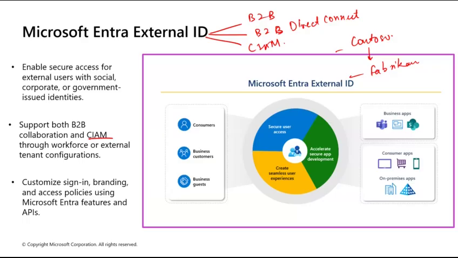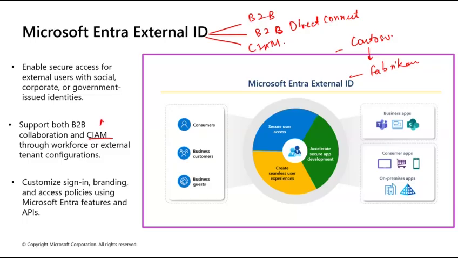Now, that's your external identity. External identity is Microsoft's way of saying stop creating new usernames and passwords for people who don't work for you. Instead, let them bring their own keys, but you still control which rooms they are allowed to enter. Right? So Microsoft External ID refers to Microsoft's platform for managing identities that are outside an organization's internal directory, now unified under the name Microsoft Entra External ID. It is designed for customer identity and access management, CIAM.